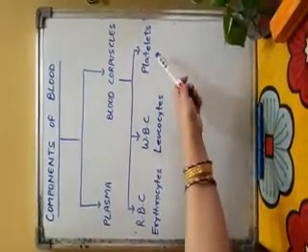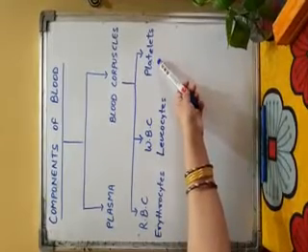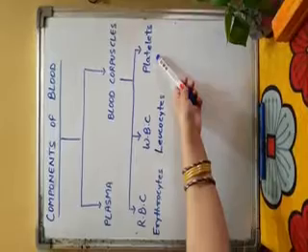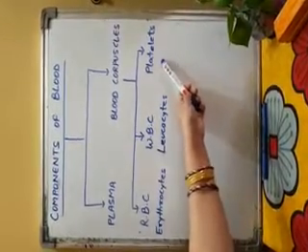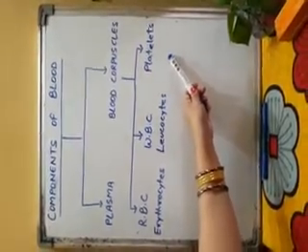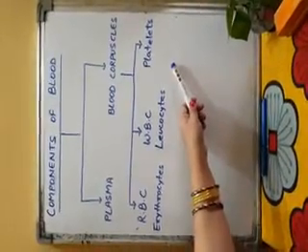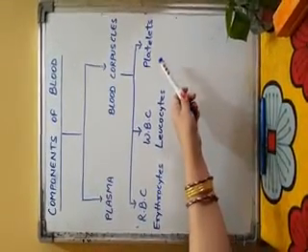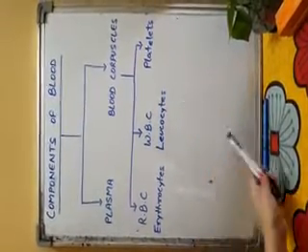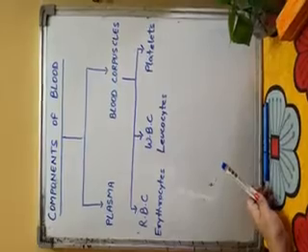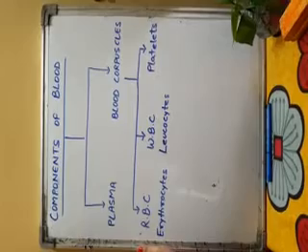The third type of blood corpuscles is called platelets. These are colorless, non-nucleated cell fragments of various irregular shapes. The lifespan of platelets is 7 to 10 days. Blood platelets help in blood clotting. The major role of blood platelets is in blood clotting. Blood clotting is a defensive mechanism of our body against blood loss.